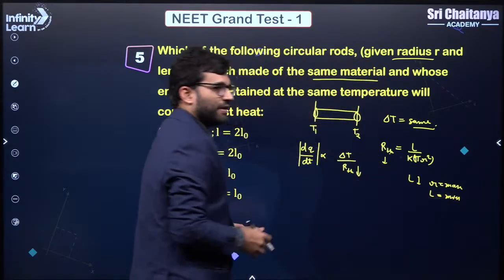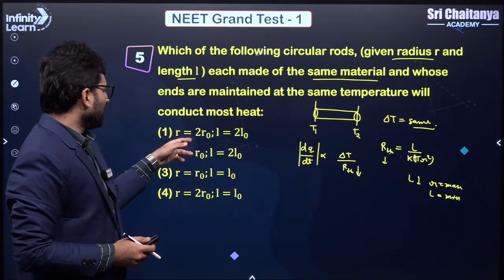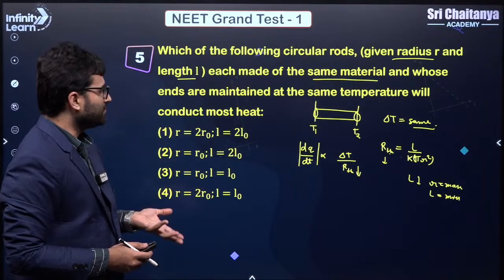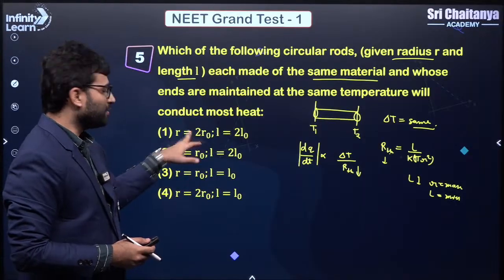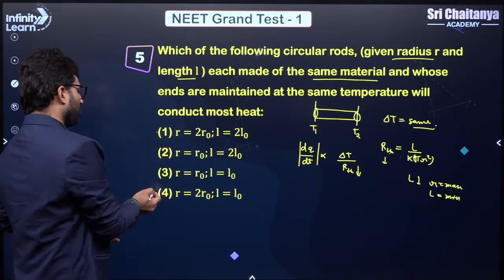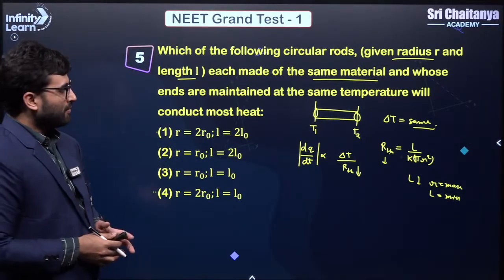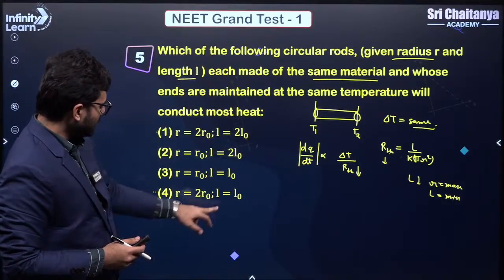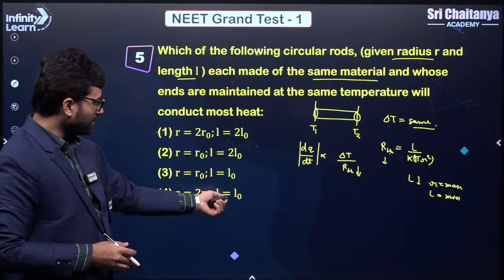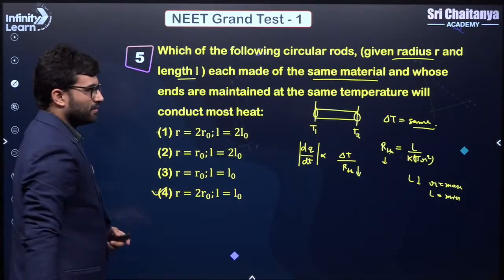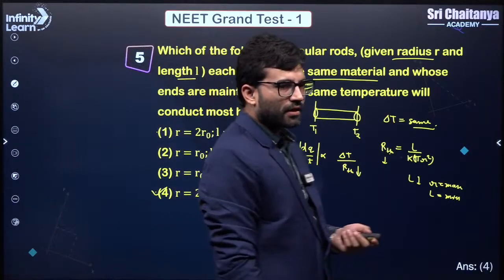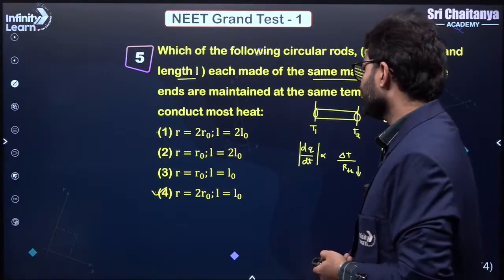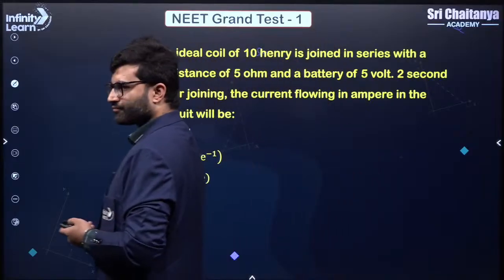Now let us see in the options where this fits. R is maximum. So what options do we have for R? We have 2R0, R0, R0 and 2R0, which means that I want R as 2R0. So either it has to be option 1 or option 4, right? But the second thing is that I want L as minimum. In both of these options, where is L minimum? It is in this option, which is L0, which means that the conductivity will be maximum in option 4. Is that very clear? Can we move on to the next question? Yes?